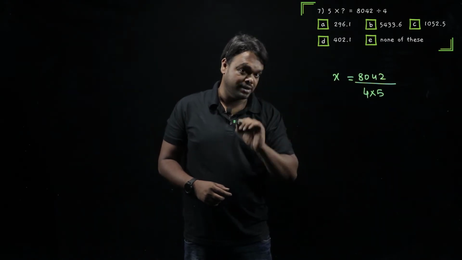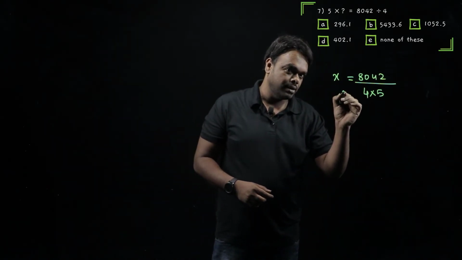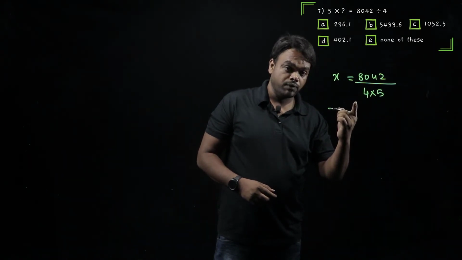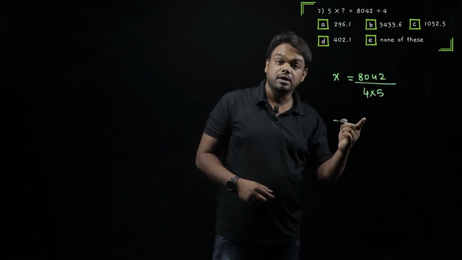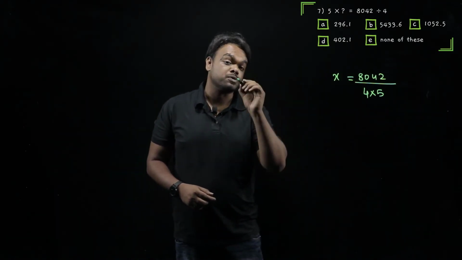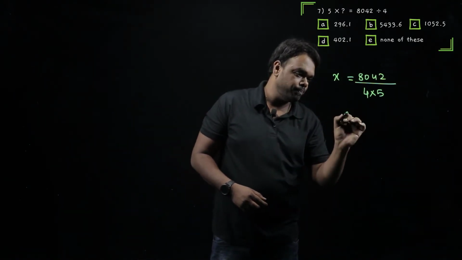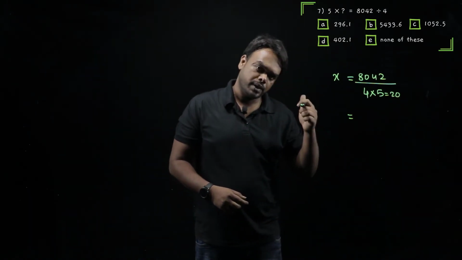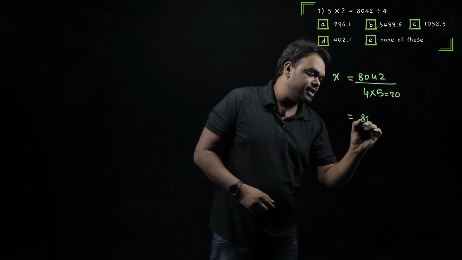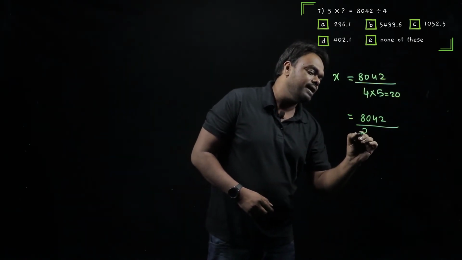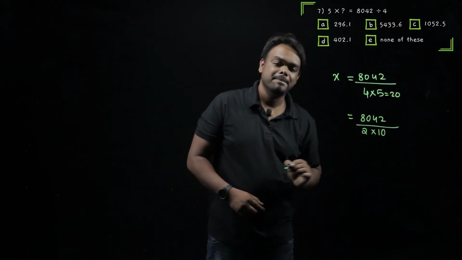Now do not try to divide these numbers with these two. That's a wrong method. If you want to do it faster, observe. You can even eliminate this method also. We can solve this question without using the pen as well. So I can say 402.1 must be our answer. How? Observe. Guys, this is nothing but 20, right? 8042 divided by 20. Can I write 20 as 2 into 10?